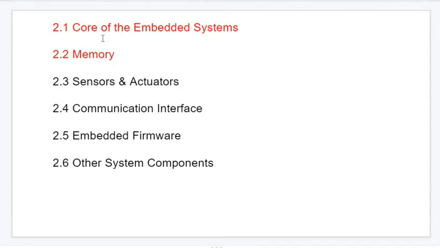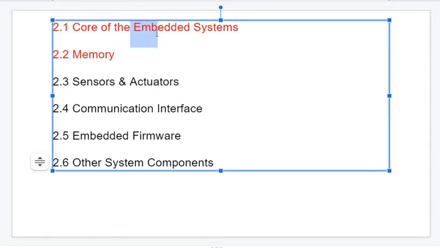So in the previous sessions we have seen the core of embedded systems. That means microprocessor, microcontroller, digital signal processors. Those are some examples, some concepts. Then we have also seen application specific integrated circuits, then programmable logic devices, and also we have seen commercial off the shelf components in the first point.